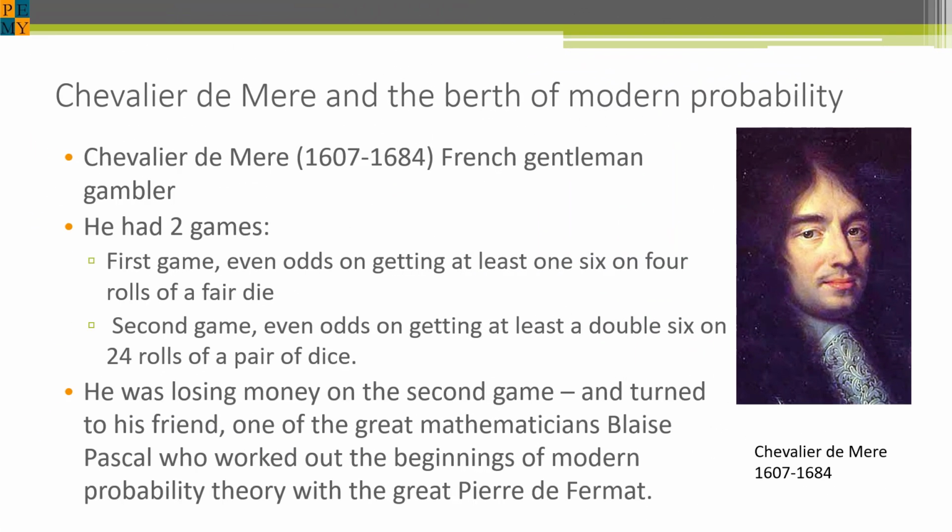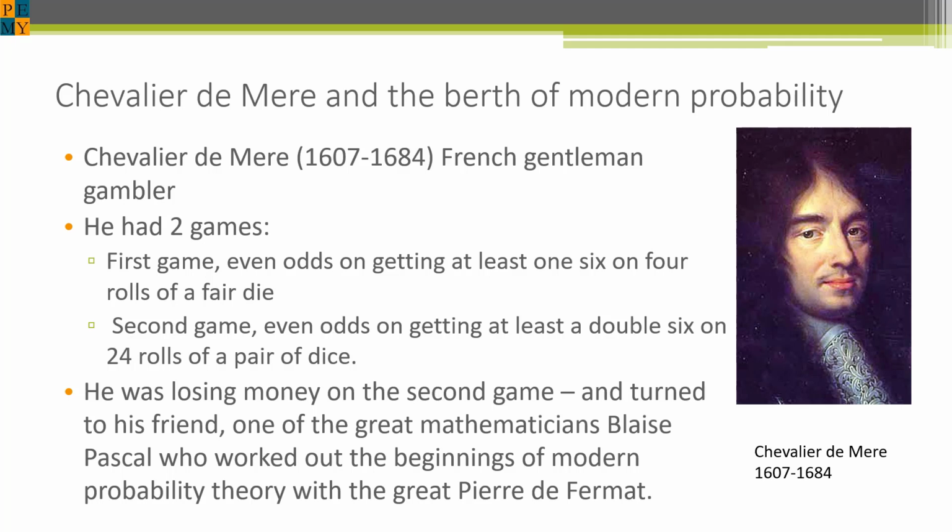Chevalier de Mere was a gentleman gambler in France. He had two games. The first game was that he would bet even odds on getting at least one 6 on 4 rolls of a fair die. He correctly thought that the chance of getting a 6 on one roll was 1/6. But he thought that in 4 rolls the probability of getting a 6 would be 4 times as much, or 4/6, which simplifies to 2/3. This was not correct, but he did okay and made money on this game anyway.